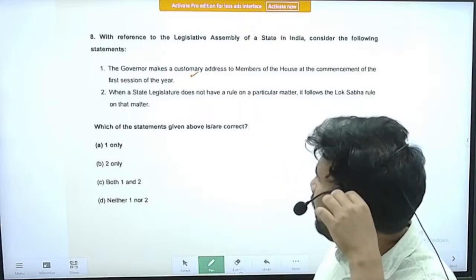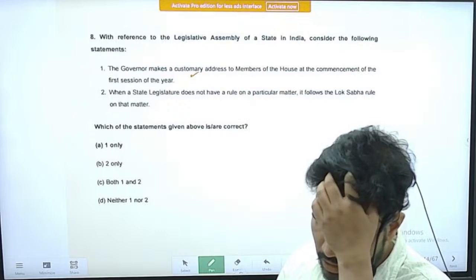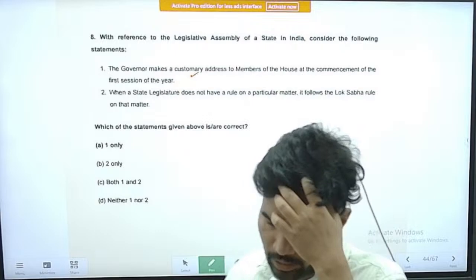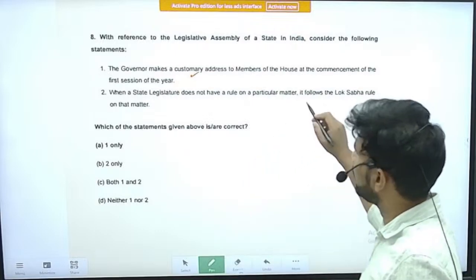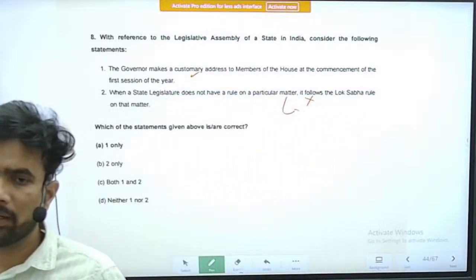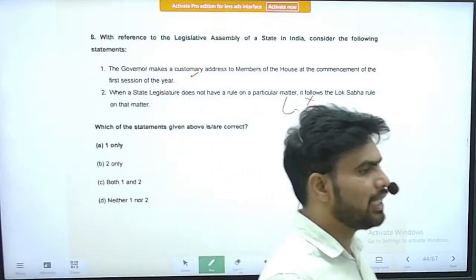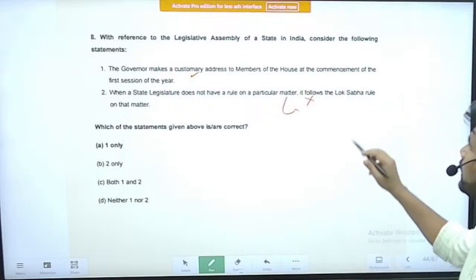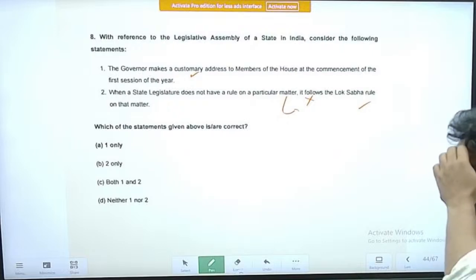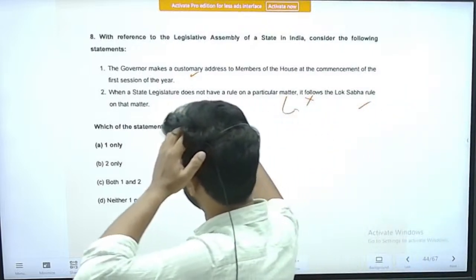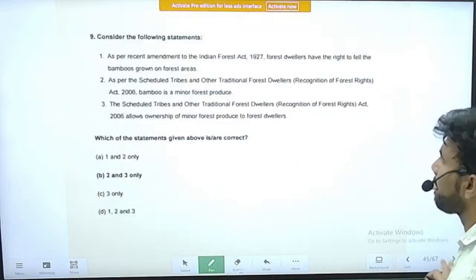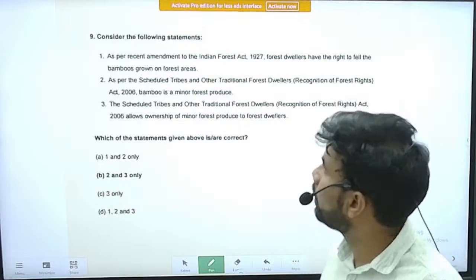Next statement: when a state legislature does not have a rule on a particular matter, it follows the Lok Sabha rule on that matter. So it is an incorrect statement. The state legislative assemblies will also have their particular rules. They do not actually follow the rule that is followed by the Lok Sabha, right? So this statement is incorrect. So here the correct option is option A, only statement 1 is correct. Right, next question, question number 9.